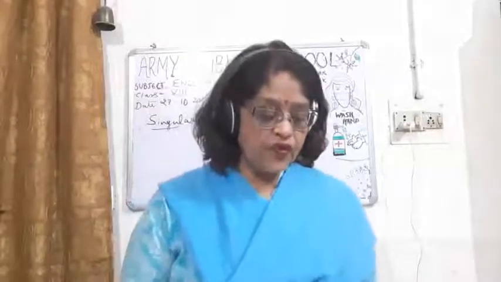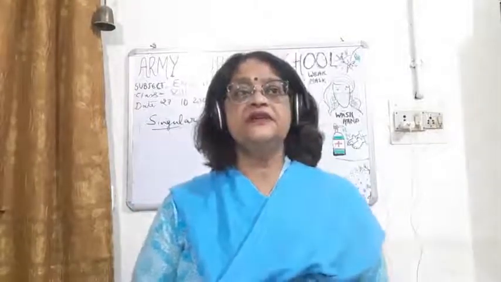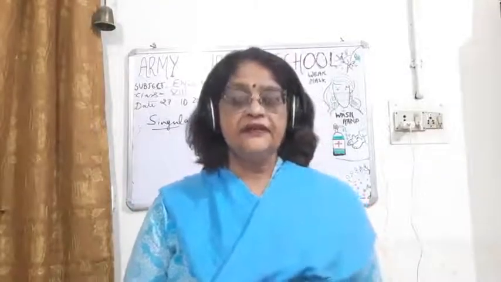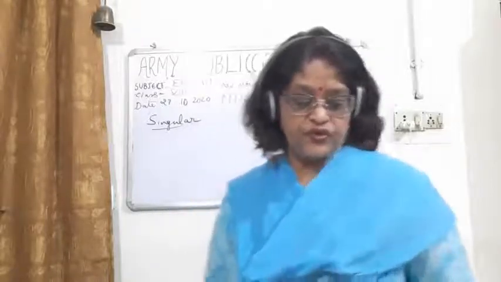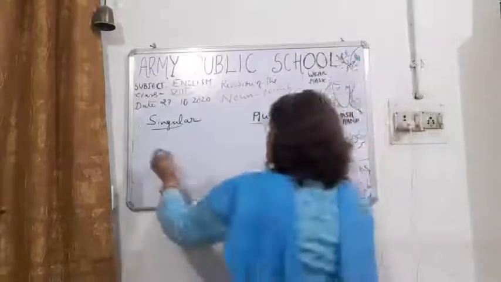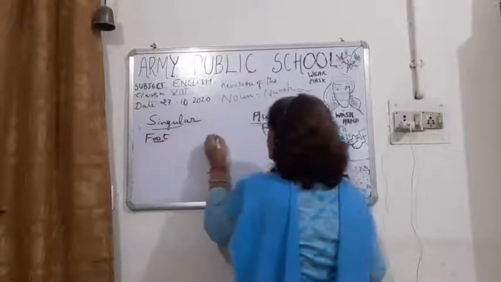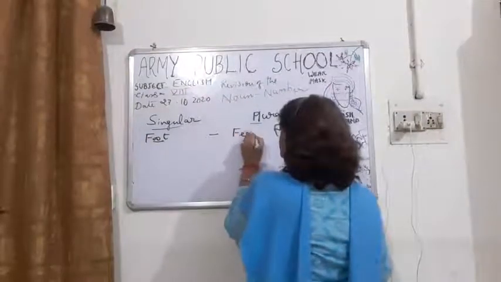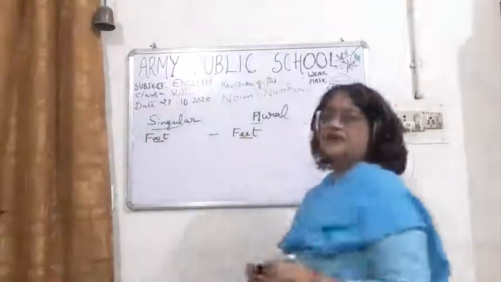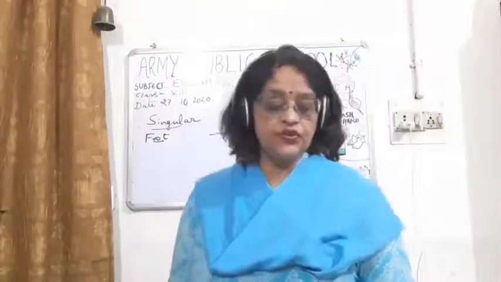Some words have internal vowels, and those internal vowels change into some other internal vowels, like foot. See, there are two internal vowels here, okay, it will change into feet. Foot will change into feet.